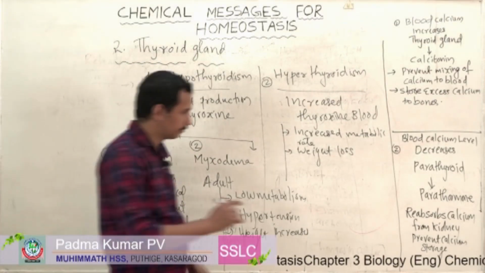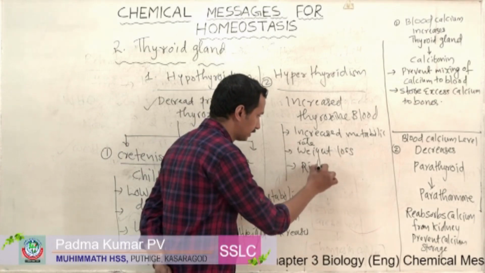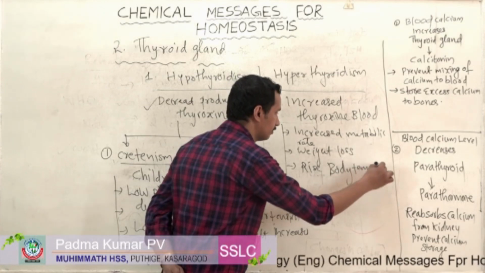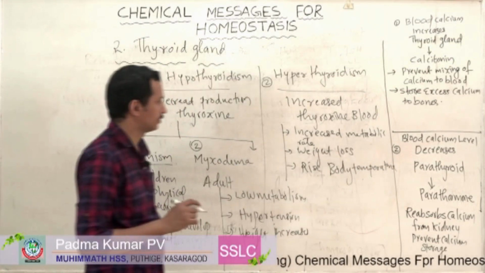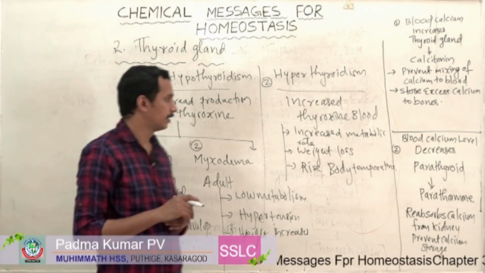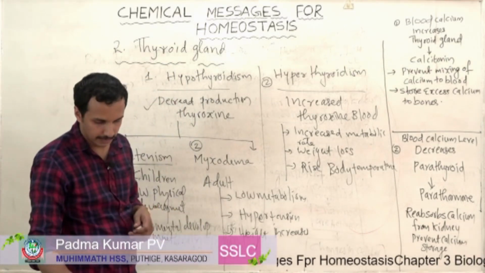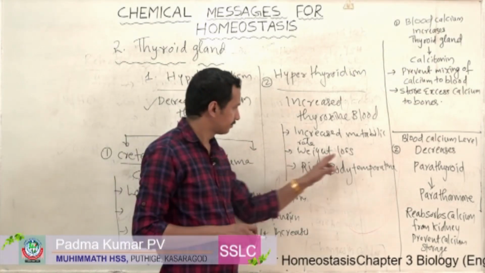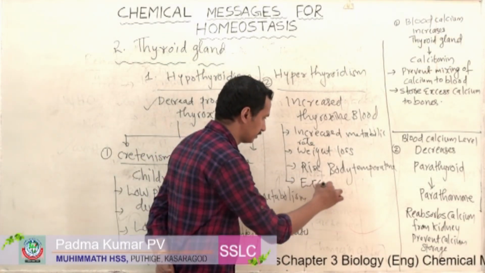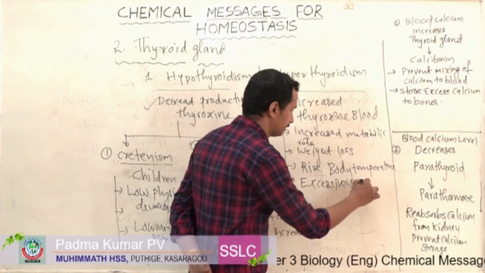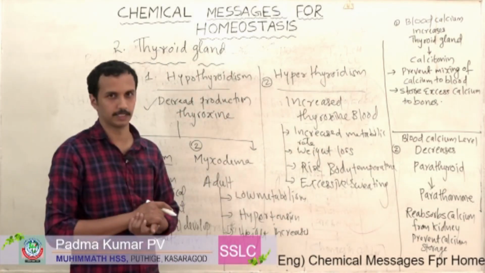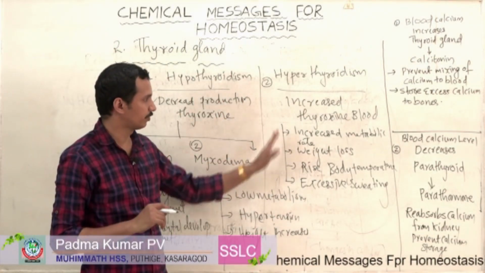Then rise in body temperature. There is a temperature increase, rise in body temperature. Body temperature is also mentioned in your syllabus. Okay, so what are the symptoms of hyperthyroidism? There is increased metabolic rate, then you can write weight loss is there, then these patients show excessive sweating. Excessive sweating is present in the case of hyperthyroid patients.